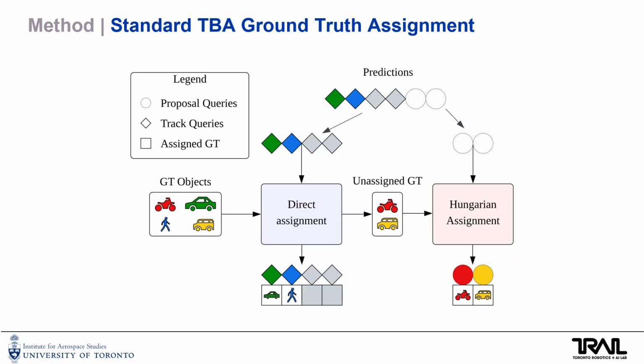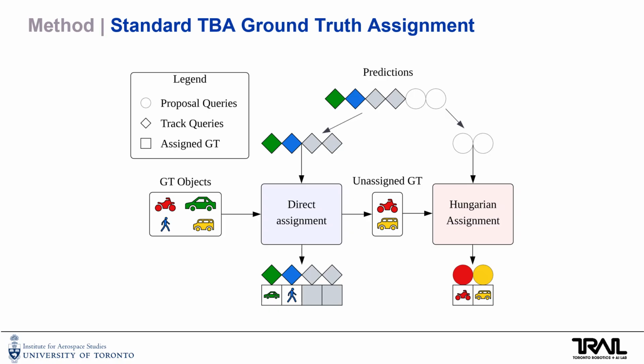Here we have the standard TBA ground truth assignment process during training. Given a set of track queries and proposal queries, the ground truth objects first undergo direct assignment, where the track queries that have already been assigned a track ID get assigned to the same ground truth track. However, not all track queries already have a ground truth ID, as indicated by the grayed out track queries. These track queries are directly assigned to be a negative prediction and suppressed.